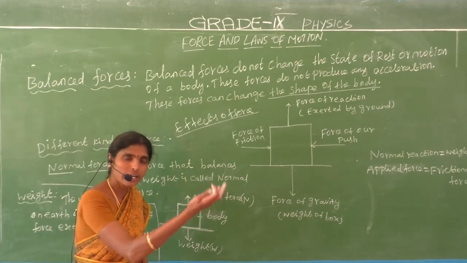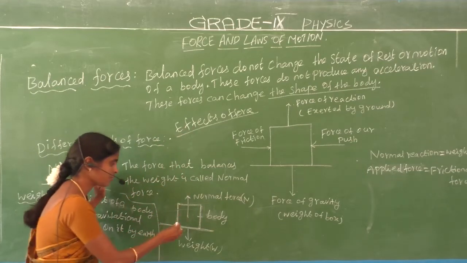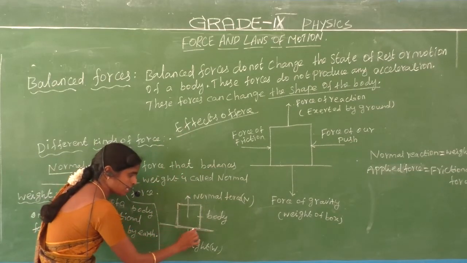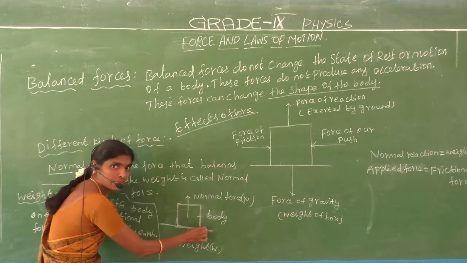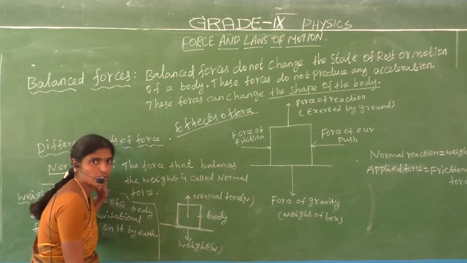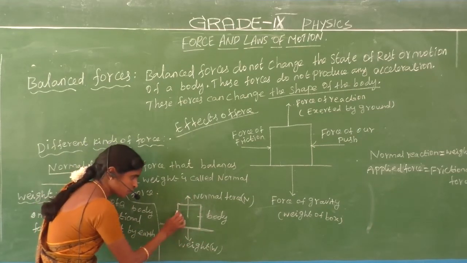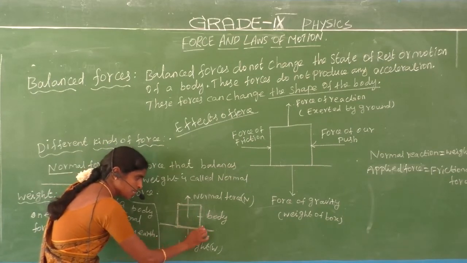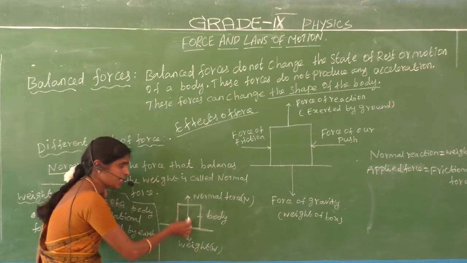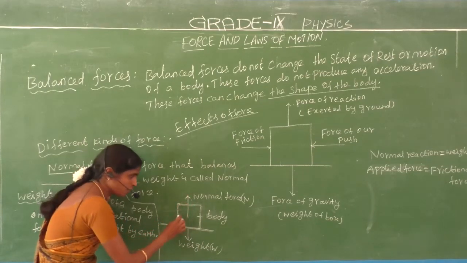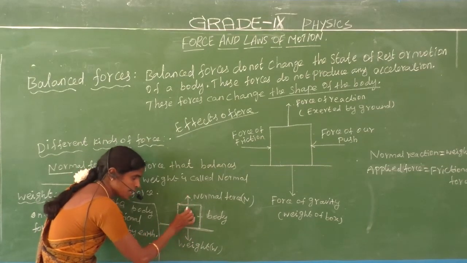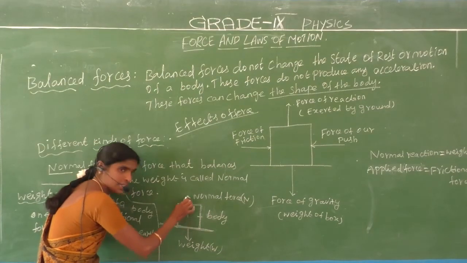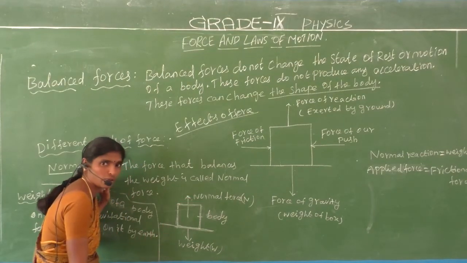The force is in the upward direction, perpendicular to the surface. That is called the normal force. What is meant by normal force? The normal force is perpendicular to the surface, in the upward direction. That is called the normal force.